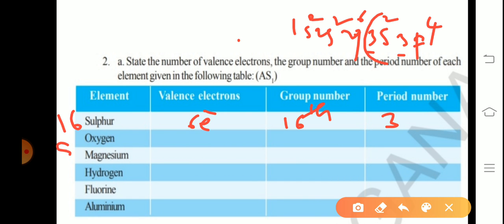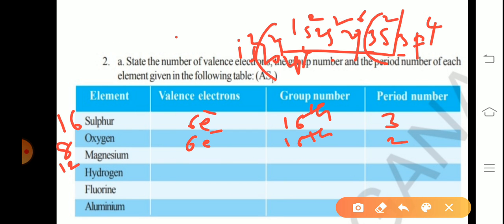Oxygen, atomic number 8: 1s2, 2s2, 2p4. Valence electrons also 6. Group number same, 16th. Period number, second period. Magnesium, atomic number 12: 1s2, 2s2, 2p6, 3s2. So only s orbital. Period number 3. Valence electrons 2, so group number equals valence electrons. So group number 2.